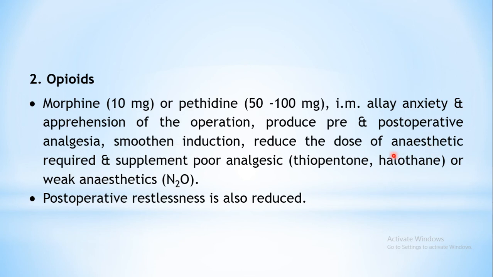Also they will help in reduction in the dose of anesthetic, so that they are used in the combination for balanced anesthesia. Also those anesthetics which are having poor analgesic property like thiopentone or halothane, they will supplement their poor analgesic action also, or those which are having weak anesthetic property. So opioids, when they are added, will help in production of adequate anesthesia.